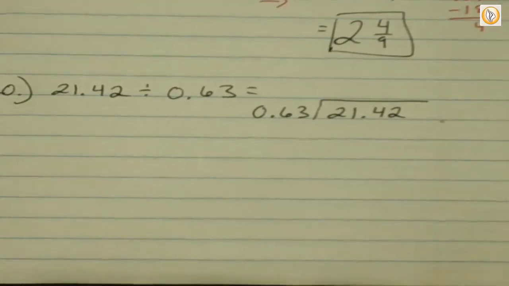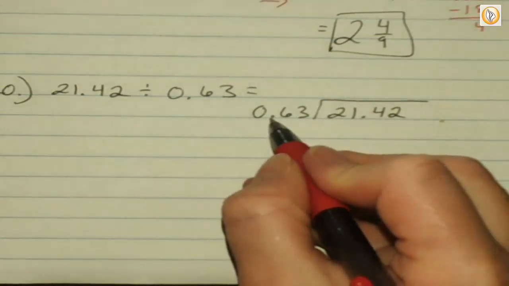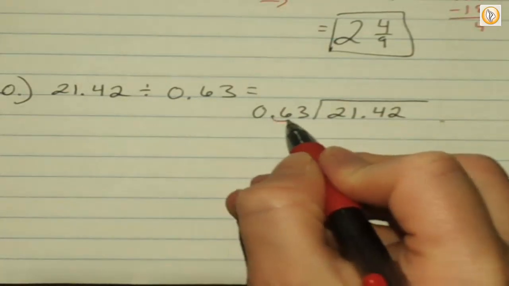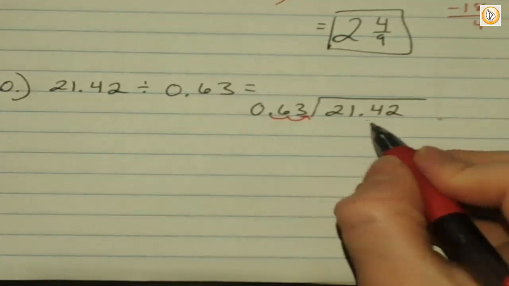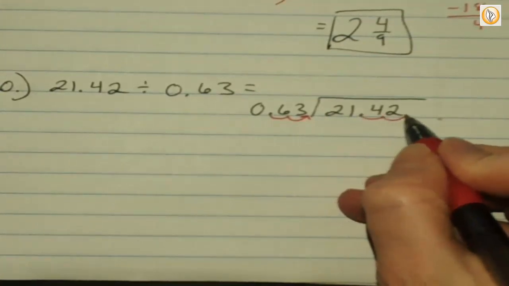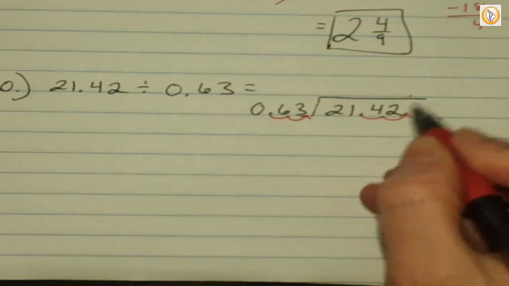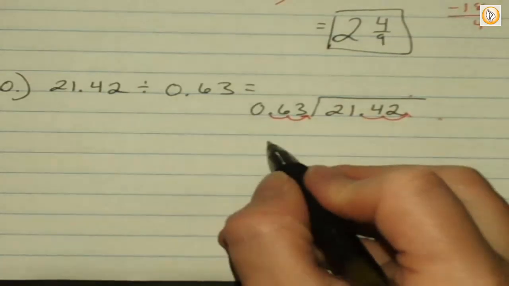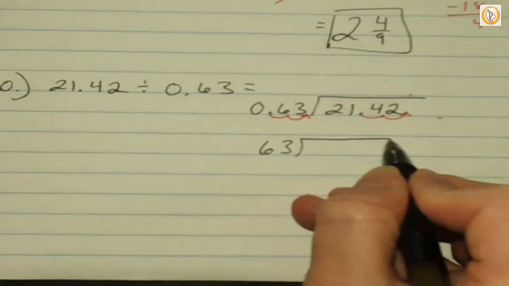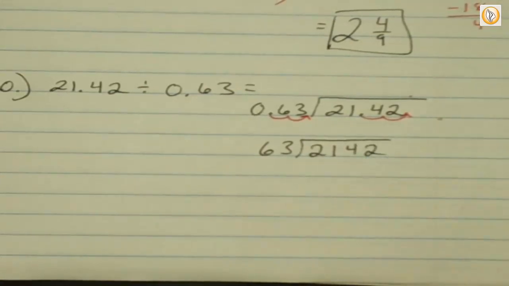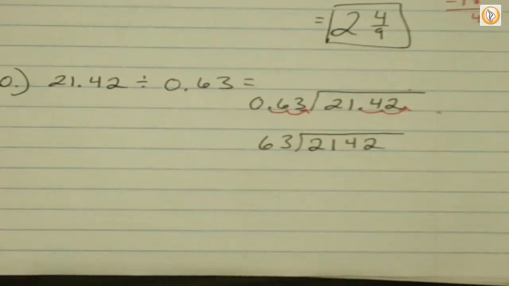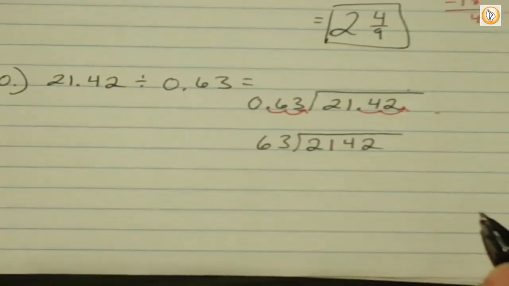The decimal's a problem, so we remove it. How many places? 2. That's right. So we're going to move this 2 places to get rid of it. So what do I do to this one? Move it 2 places. And since we don't have anything, we can just rewrite it like 63, 2142, and add a decimal when we need to. Does everyone understand what we did?